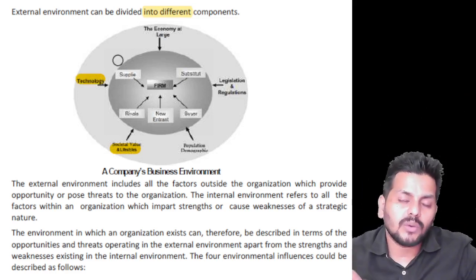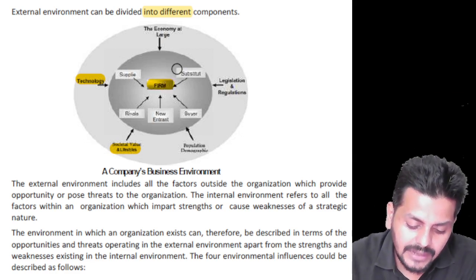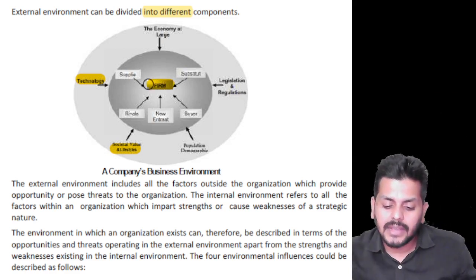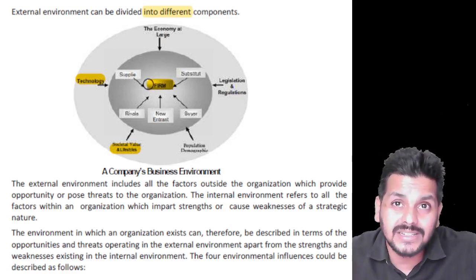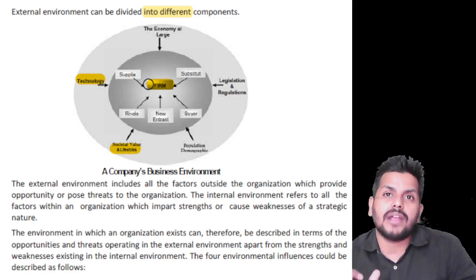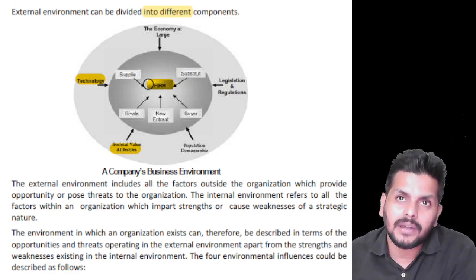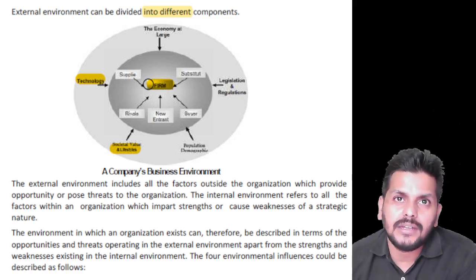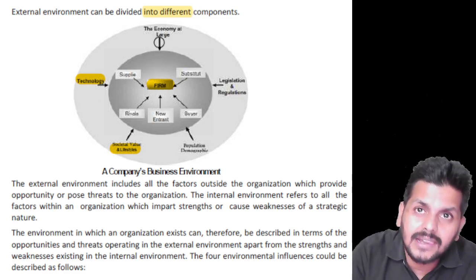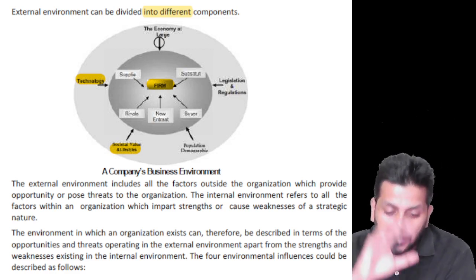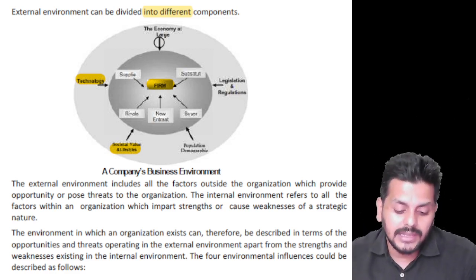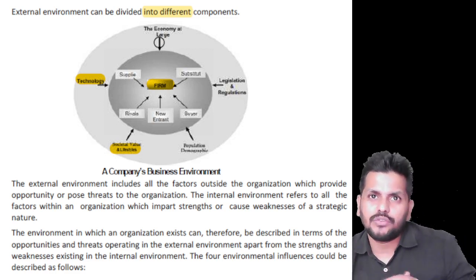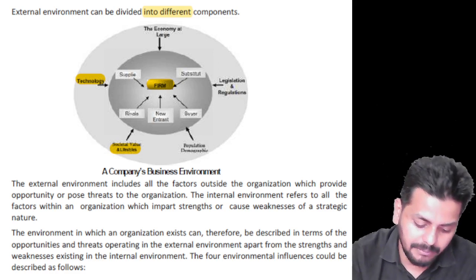Guys, please understand, once again I'm reiterating, the idea that the firm in the center, the inner circle, is internal environment, and the outer circle is external environment, is wrong. Once again I'm reminding you, everything outside the firm is external environment. Suppliers, substitutes, rivals, all those are not internal. No, the inner circle is a closely external factor, while the outer circle is a broadly external factor. That is the point. We will anyway have to distinguish macro and micro factors, so you will know them better.